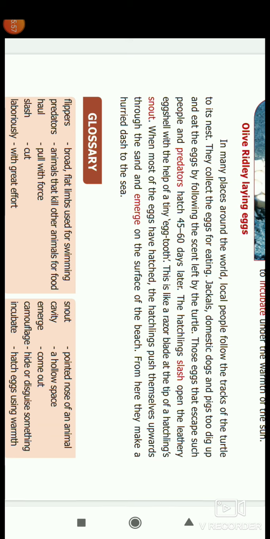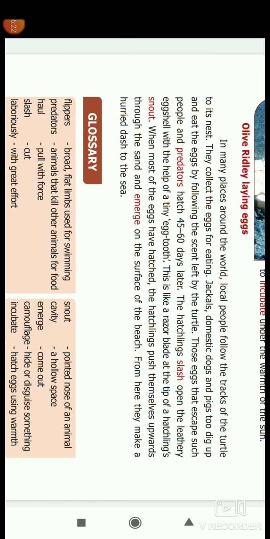Haul: pull with force. They have to move on the land with a haul. Slash: cut. Laboriously: with great effort. They move on the land with great effort. Snout is the nose, the pointed nose of an animal. Cavity: a hollow space. Emerge: come out from the land when they are born.